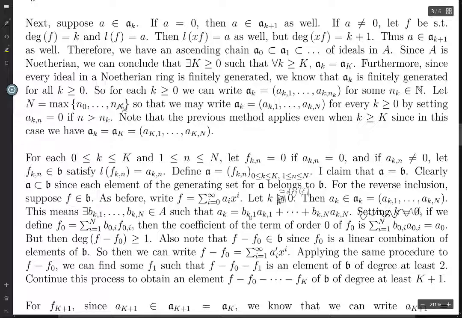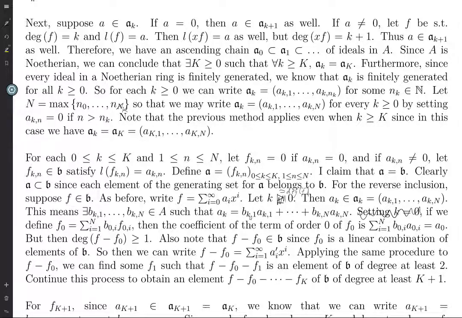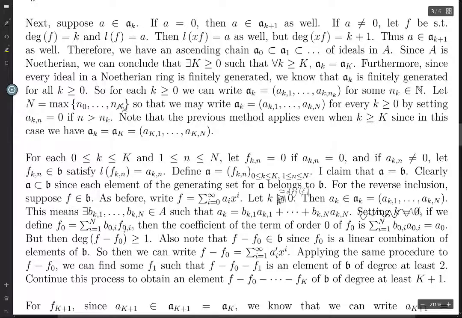Okay, so let's see here. If we define fk to be the sum of the bki fki's, then the coefficient of the term of order k of fk is this sum, which is precisely ak. So if you look at the difference between f and fk, its degree is going to be at least k plus 1, because when you subtract these, the coefficients of the lowest order terms cancel out.